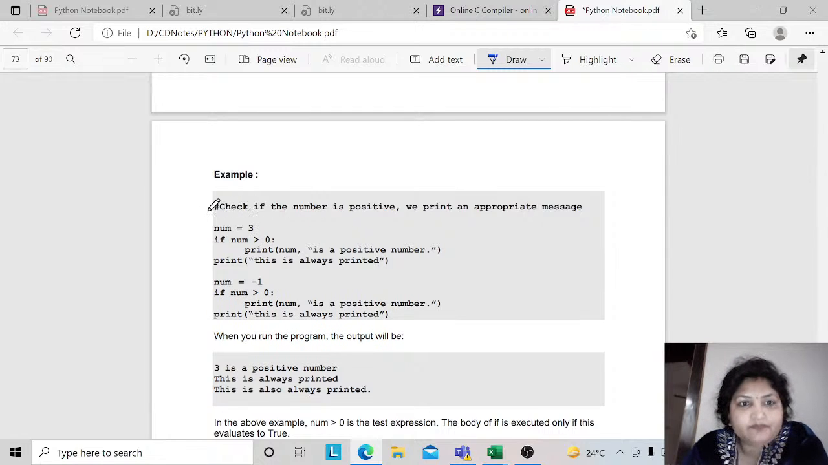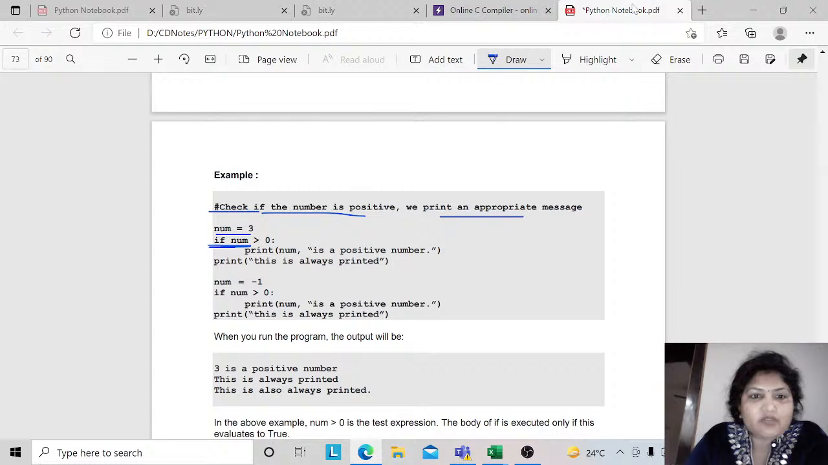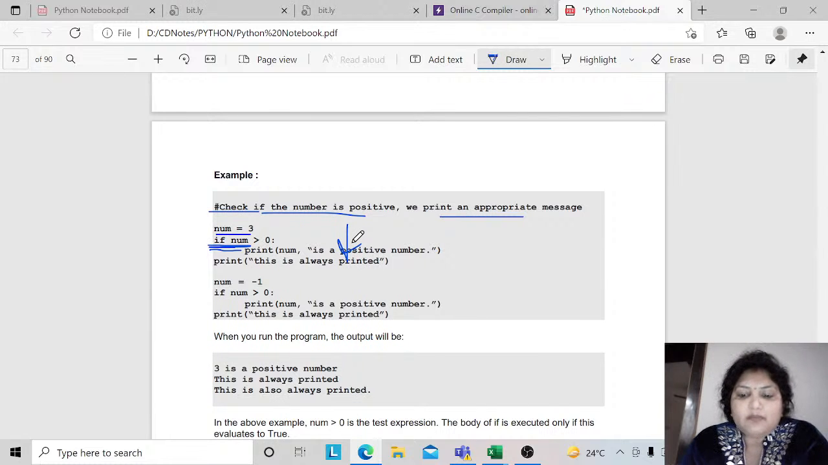In this program, if the number is positive, we print an appropriate message. Suppose you are taking a condition: num, you have taken a number that is a positive value. I told you, if there is a number that is positive, then the condition is true. Here, 3 is greater than 0, true. Then you put some indentation, and here is the statement that needs to be printed on the screen: num is a positive number, right?